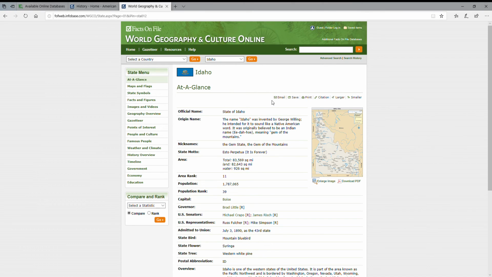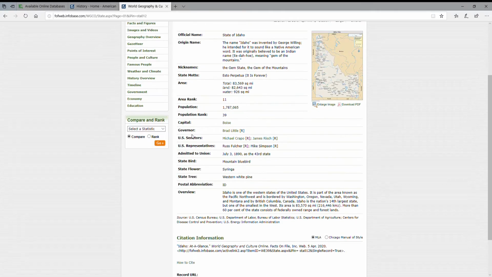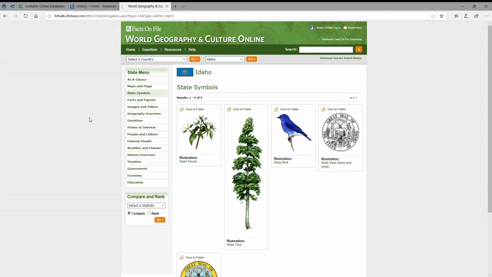Note that you can still email, save, print, or cite this material like we could in the previous databases we looked at. In addition to the At a Glance information, on the left we have quite a lot of information that is available for you. For example, we could go to the state symbols, find out that the state bird looks like some sort of blue jay.